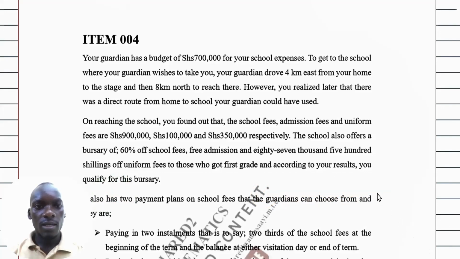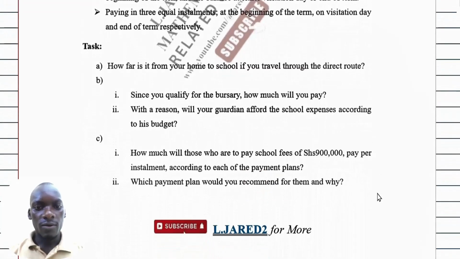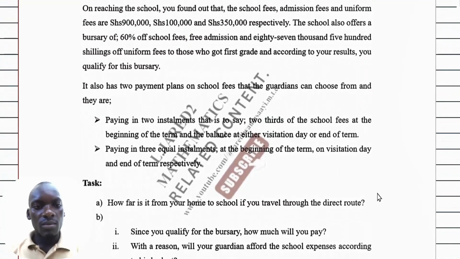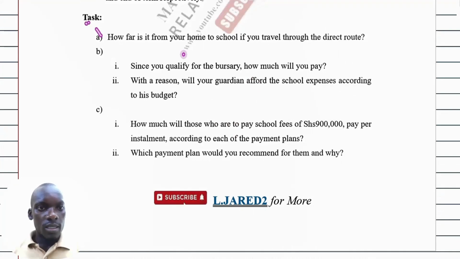So this is our item 004 of our UCE, or O-level mathematics. Let us begin by reading the tasks. Under the tasks, we have part A up to part C. Part A reads, how far is it from your home to school if you travel through the direct route? Then part B, domain number 1, since you qualify for the bursary, how much will you pay?